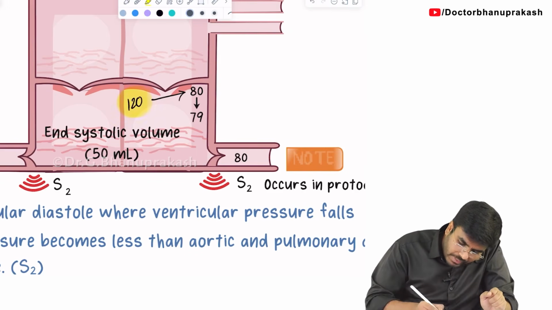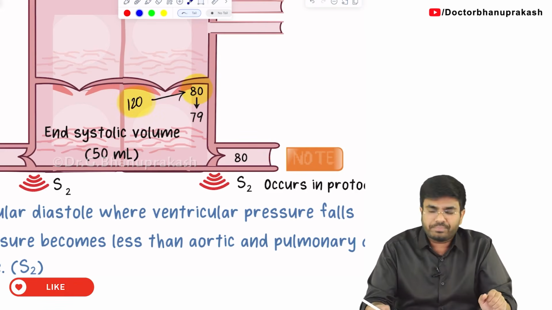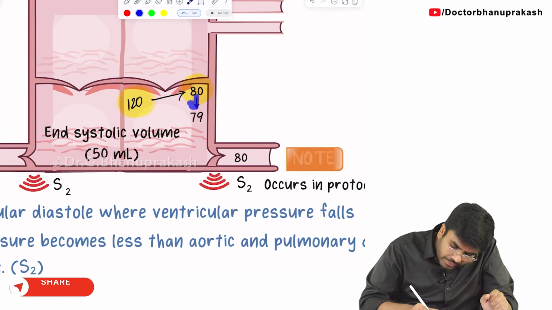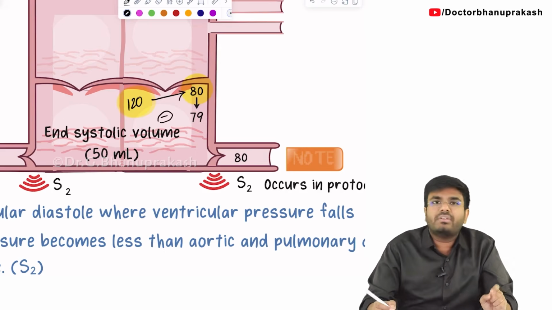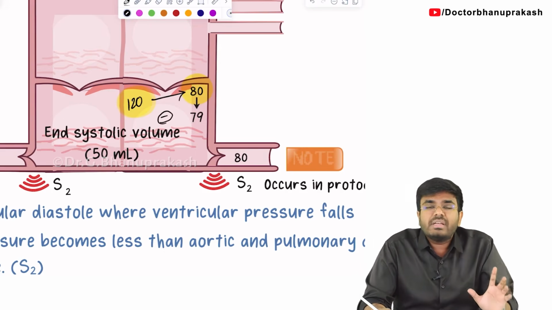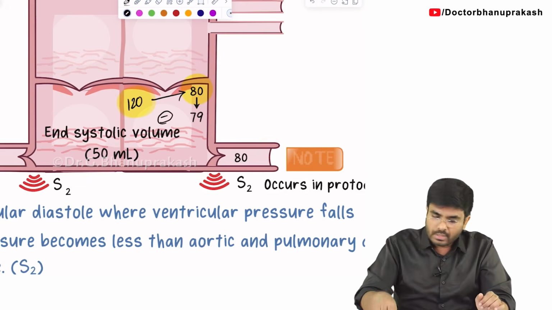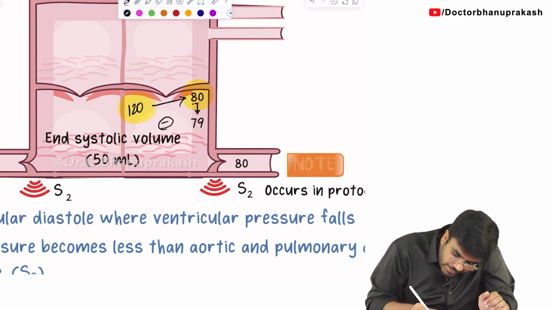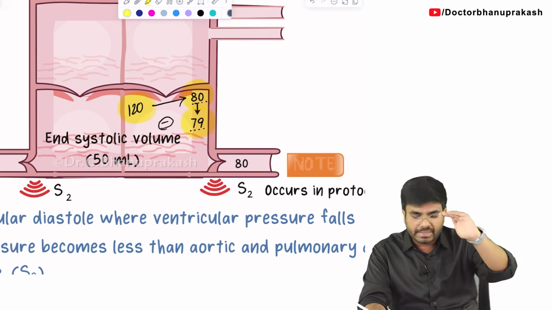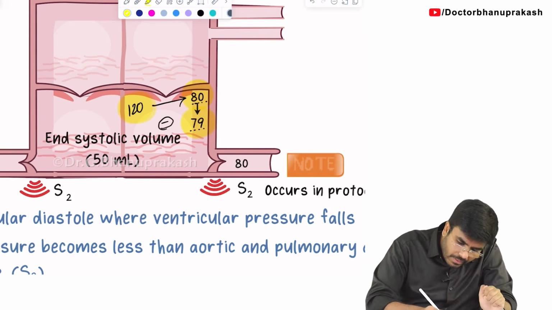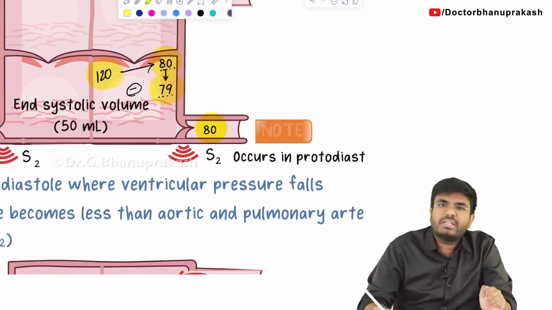Now the pressure right now is, let's say, 80 mmHg, for understanding purposes. Now the pressure is going to decrease. For the first time the heart is relaxing. The ventricle is starting to relax, and when the ventricle is relaxing, the pressure will start to fall from 80 mmHg to 79 mmHg. So here the minimum pressure maintained in the aorta is 80.